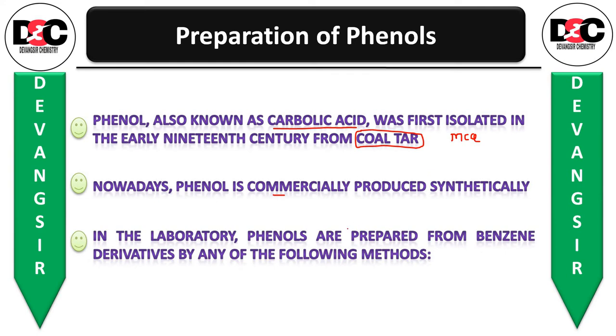In the laboratory, the phenols are prepared from benzene. Suppose at the laboratory level, at small scale level, if you have to prepare the phenol, then we prepare it from benzene derivatives by any of the following methods. So the question is, what are the different methods by which the phenol can be prepared? Let us see one by one, my dear students.